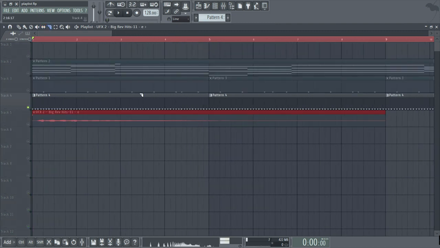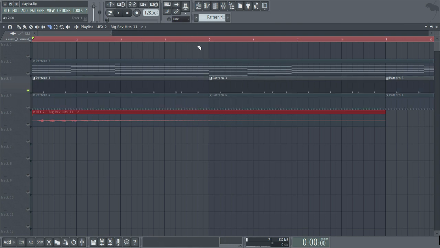I'm just going to solo the hi-hat pattern here. In fact, I'll use the clap pattern instead.